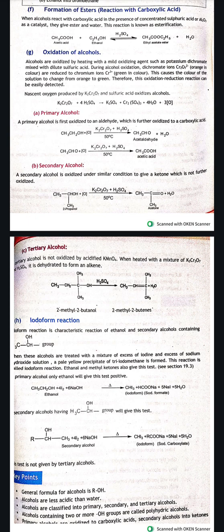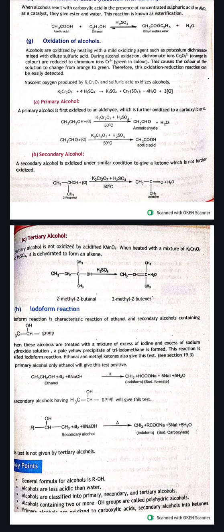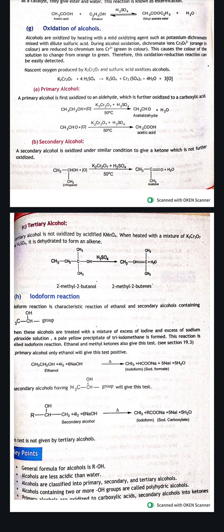Oxidation of alcohols. Alcohols are oxidized by heating with a mild oxidizing agent such as potassium dichromate mixed with dilute sulfuric acid. During alcohol oxidation, dichromate ions, which are orange in color, are reduced to chromium ions. This causes the color of the solution to change from orange to green. Therefore, the oxidation reduction reaction can easily be detected. So K2Cr2O7, which is a strong oxidizing agent, will react with H2SO4 to give K2SO4 plus Cr2(SO4)3 plus 4H2O plus 3 atomic oxygen.